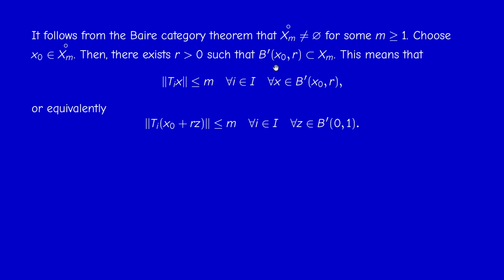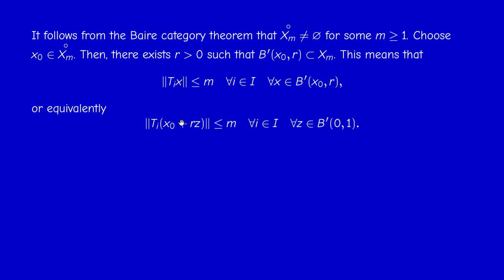Now, how can I write an element x in this closed ball? As you know, I can write this ball as x0 plus r times the closed unit ball. Or if you like, any element in this ball can be written as x0 plus rz, where z is in the closed unit ball.